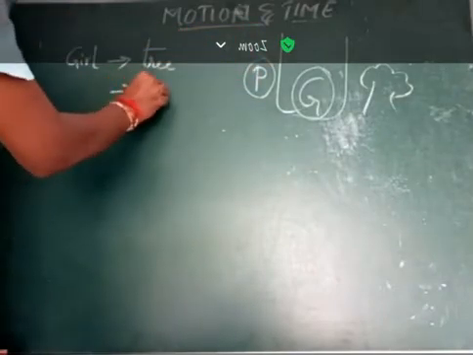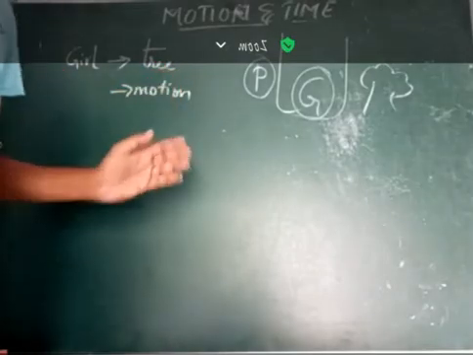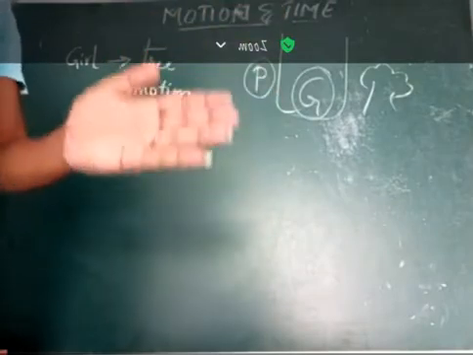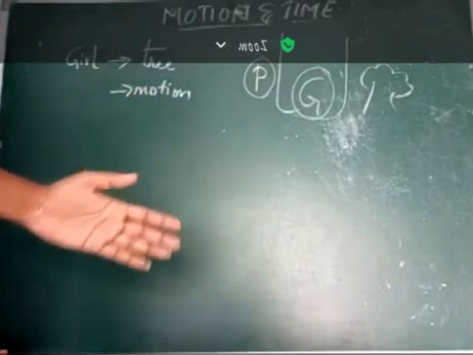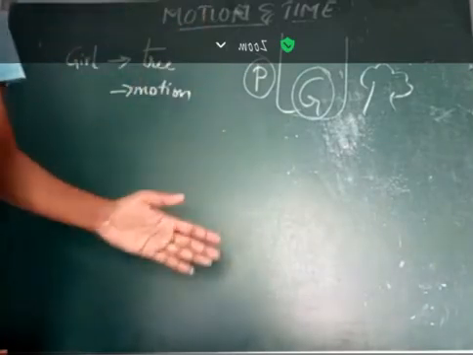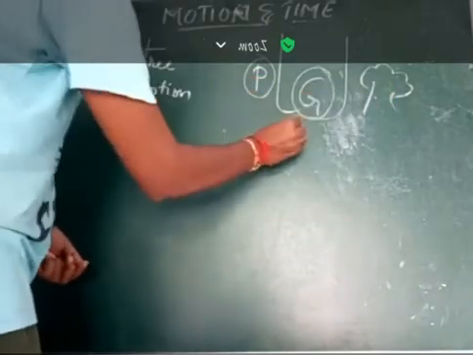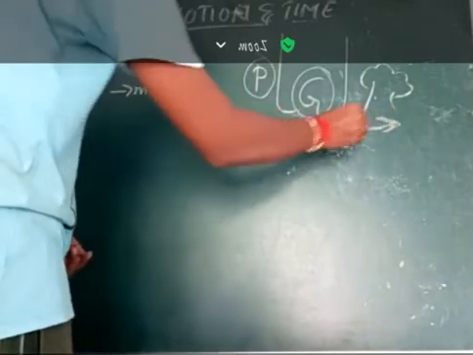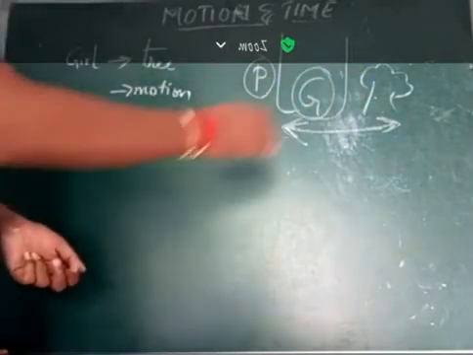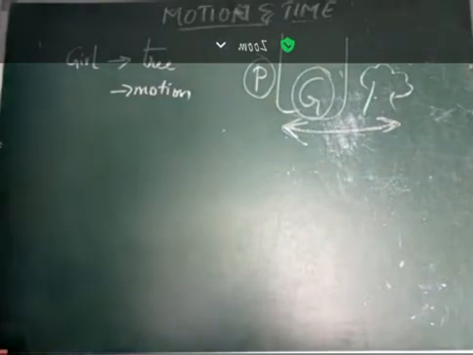So the position of the girl with respect to the tree is motion. Why is it motion? Because the girl is swinging, that means to and fro. She is moving in a to and fro motion. So the distance between the tree and this girl is increasing and decreasing continuously, because she is moving in to and fro direction. So the girl is in motion with respect to the tree.